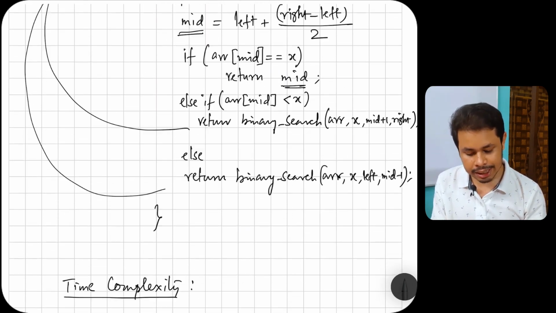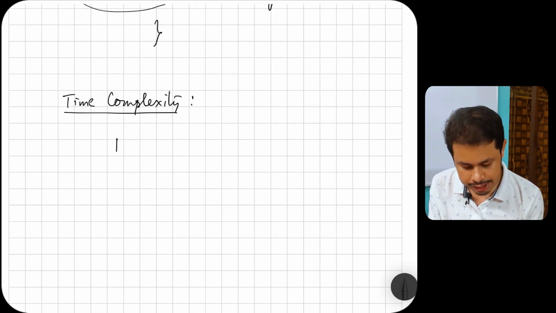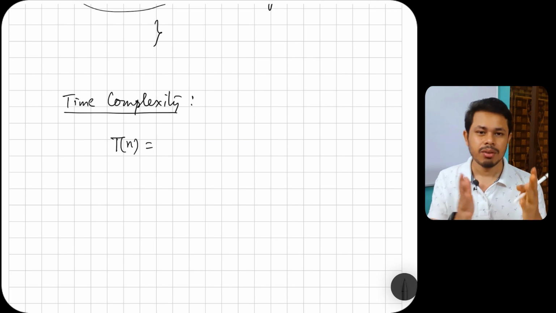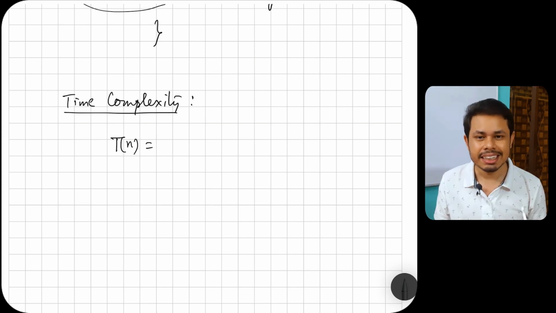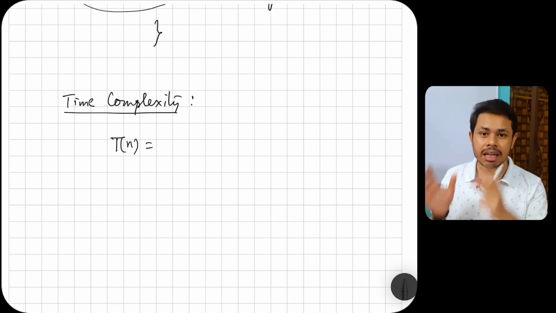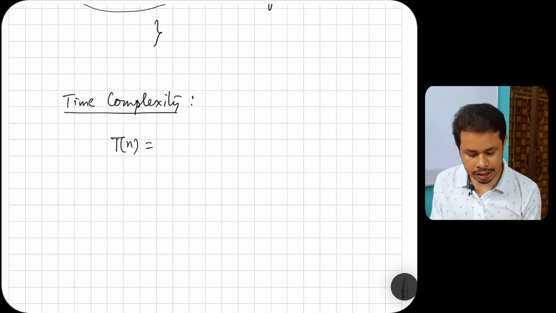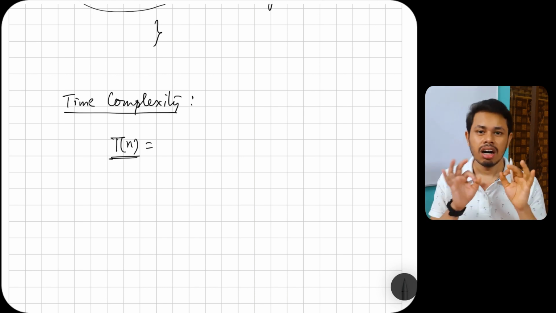So that is often written as T of n. If you have not watched my time complexity videos, please watch them here. I have explained in detail how you can find the time complexity of any program. So here T(n) denotes the time complexity function of n elements.